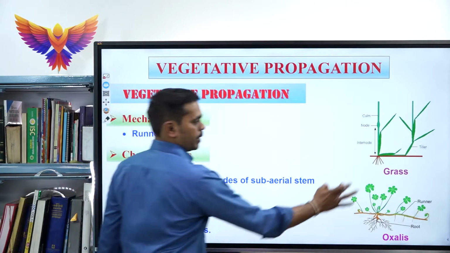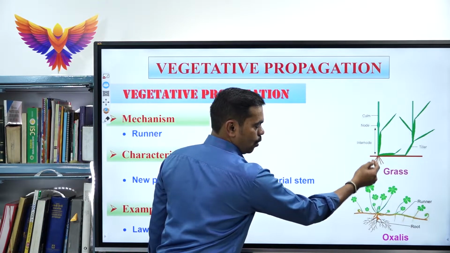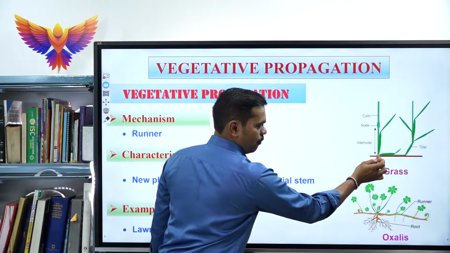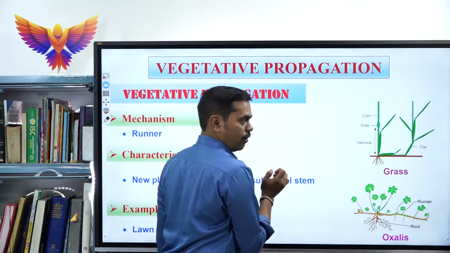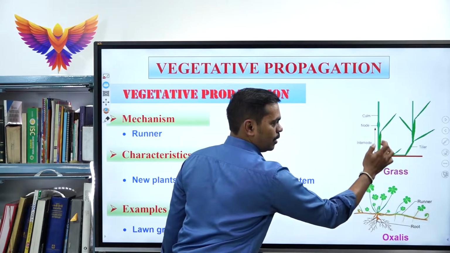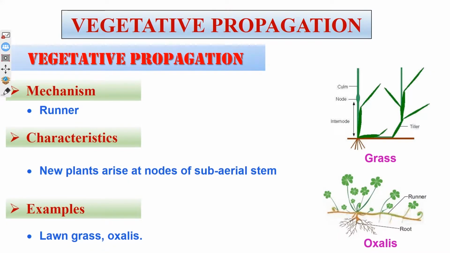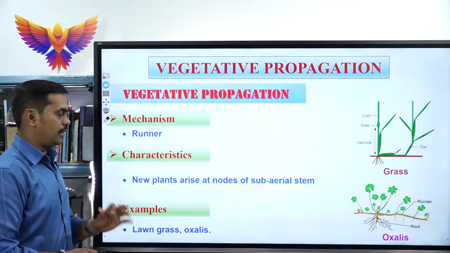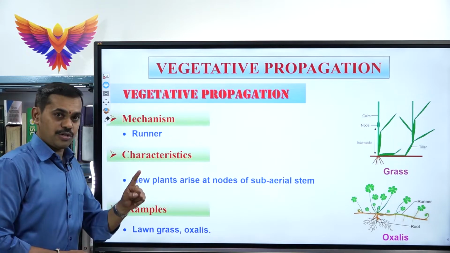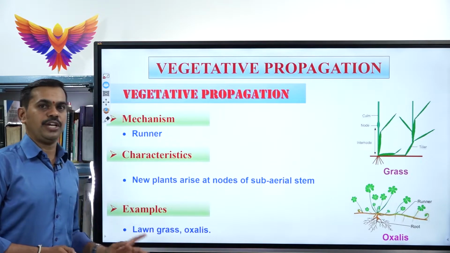See, this is one grass. This is called a node. It is the region where the leaf and roots are formed. The distance between these two nodes is called the internode. The internode is called the runner. So far as your competitive exams and theory part are concerned, you must learn runner as a vegetative propagule, and you must learn the example for each vegetative propagule.